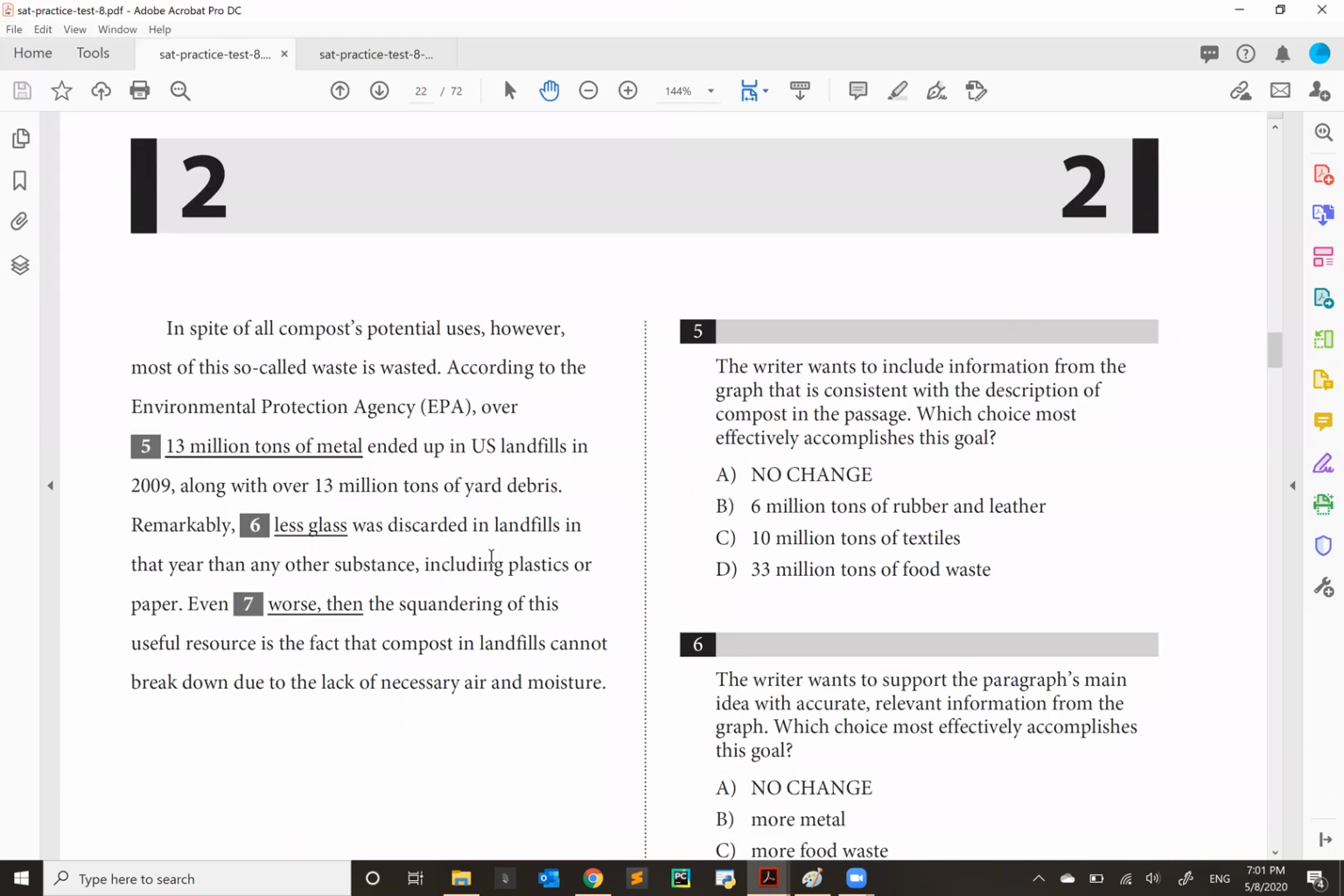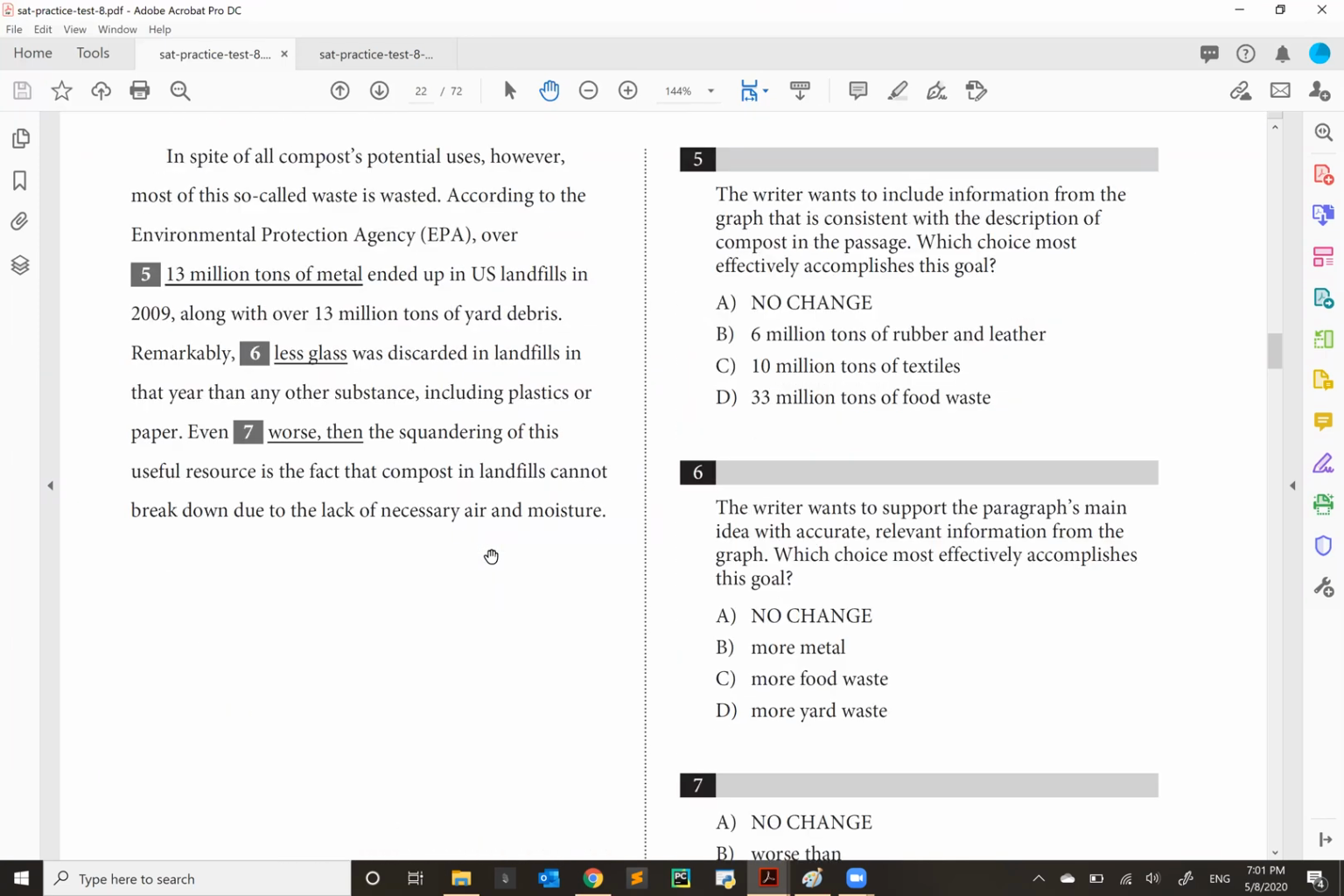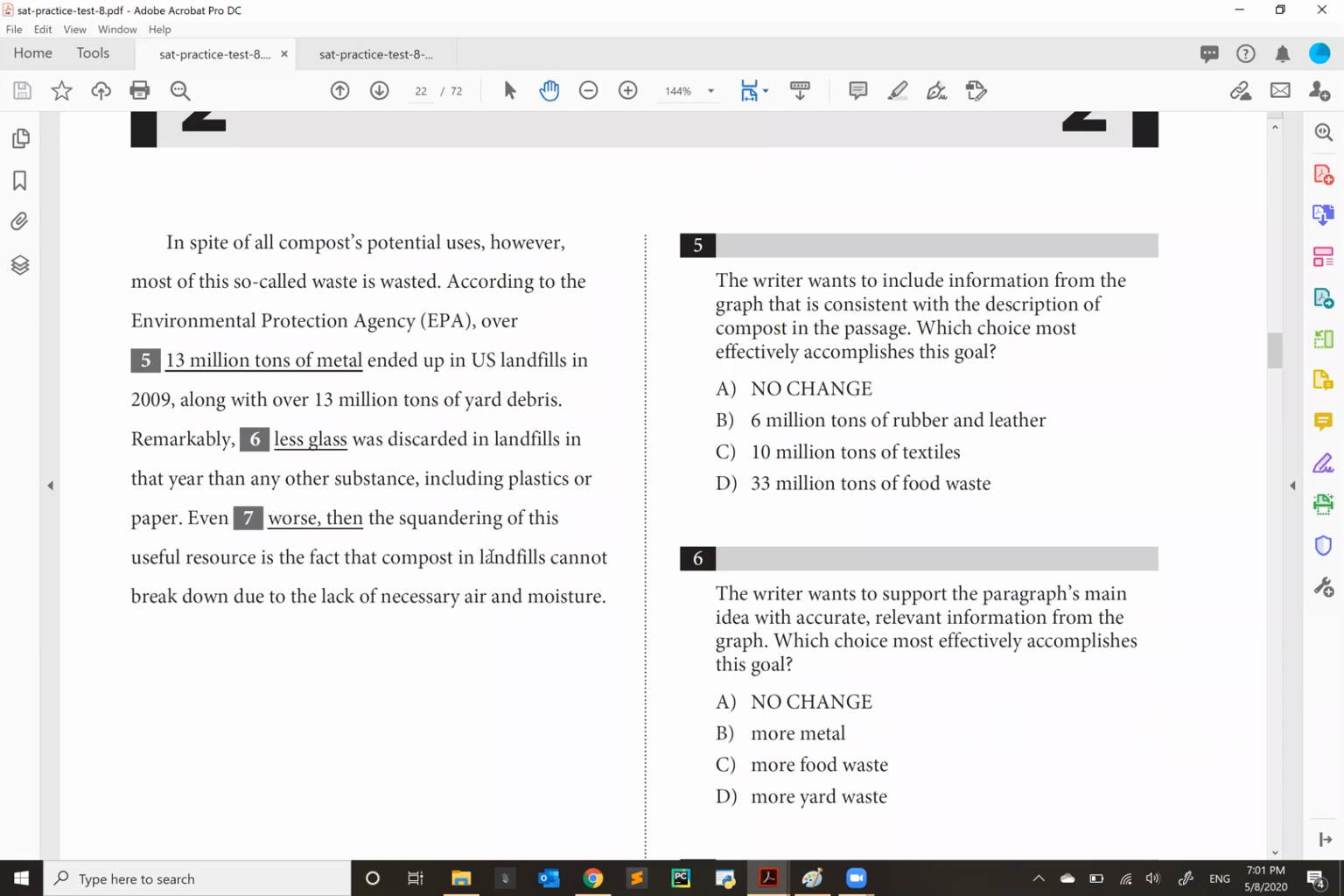Now, question number 5 has to do with the graph that can be found here, and we're going to be looking at that just now. "In spite of all of compost's potential uses, however, most of this so-called waste is wasted." Well, we have a new paragraph, so already we expect the discussion to shift direction, and we also have a transition word that clearly suggests that the direction is shifting. In other words, we're not going to be discussing the benefits of composting anymore. We're going to be talking, presumably, if this does behave like a topic sentence, about how this potential waste,